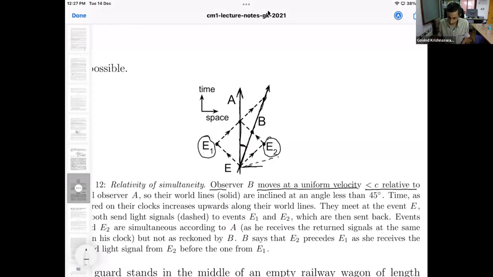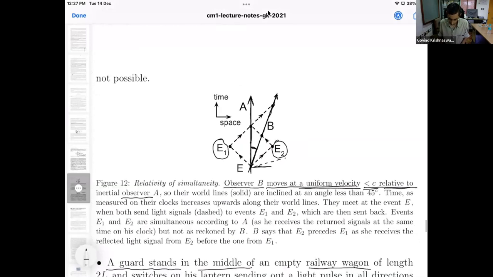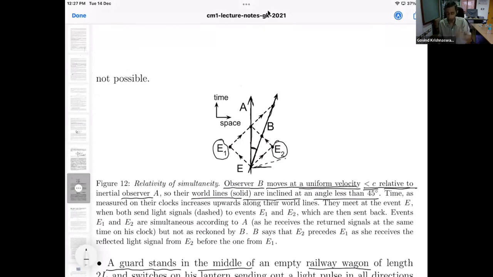Observer B moves at a uniform velocity less than the speed of light relative to observer A. So their world lines, which are represented by solid lines, are inclined at an angle less than 45 degrees. 45 degrees would be light. Now, time as measured on their clocks increases upwards along their world lines.